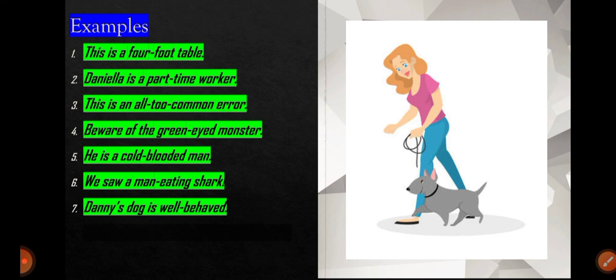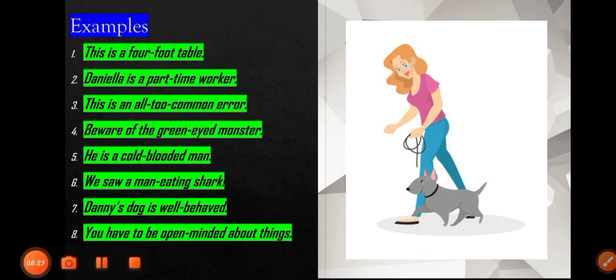The next is Danny's dog is well behaved. It means Danny's dog. Whose dog? Danny's dog is well behaved. What kind of manner he have? Well behaved. So well behaved is an adjective.